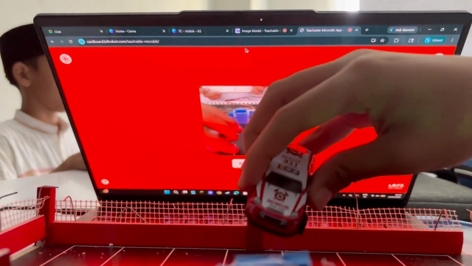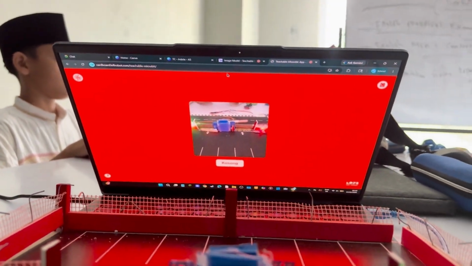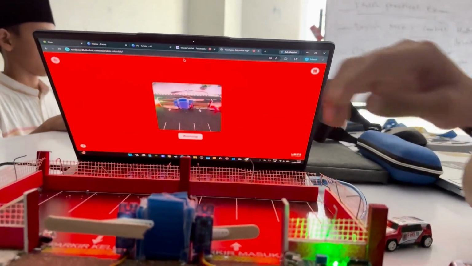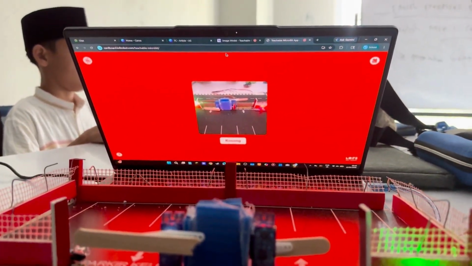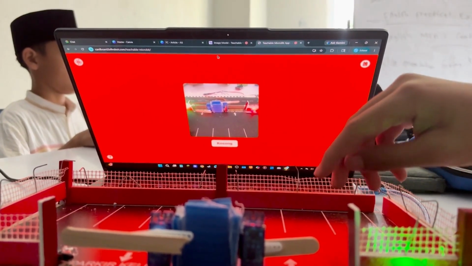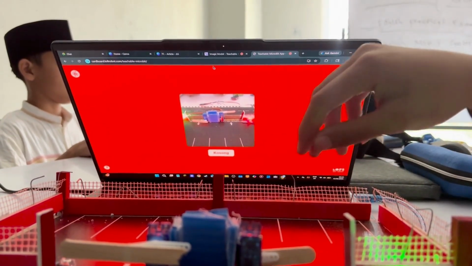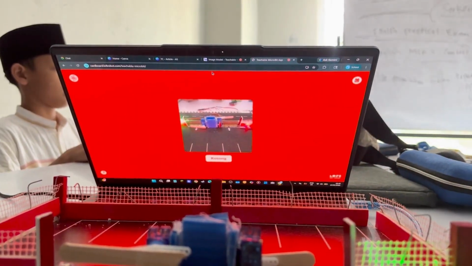So if a car or a motorcycle is parking here, we can detect it. So maybe it will decrease the theft of motorcycles and cars.